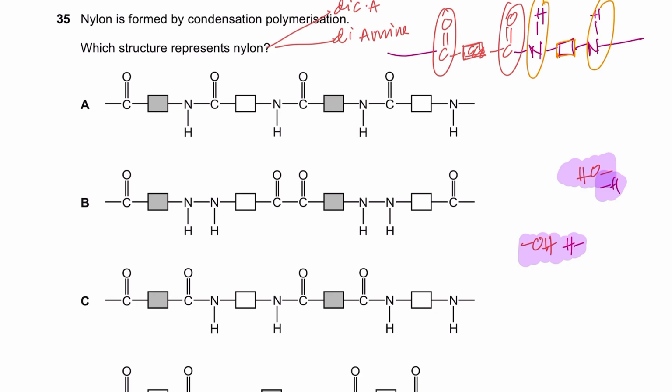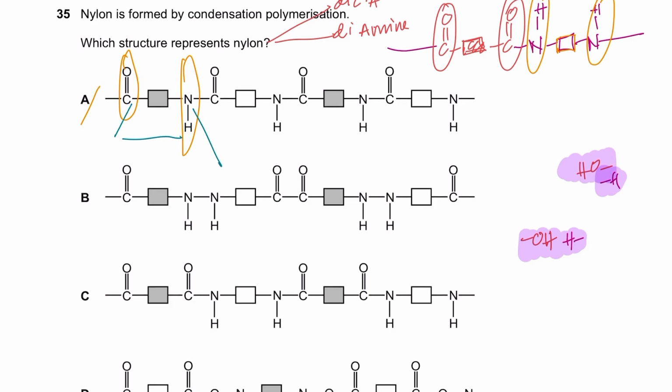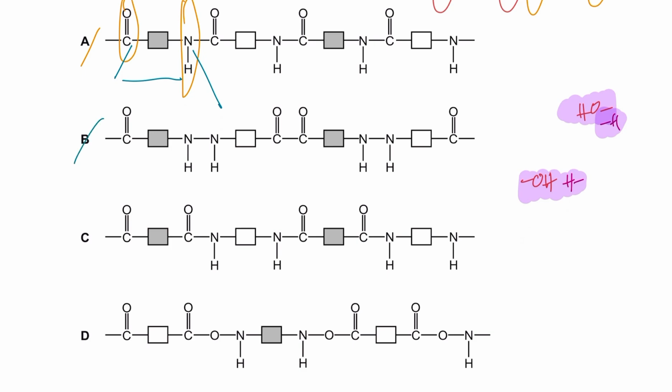Now if you check this out, on one side of the box you have the carbonyl carbon, and on the other side of the box you have the NH. So this is wrong, because this is essentially representing protein, right? One is coming from the acid, one is coming from the amine. So this is essentially representing amino acids. B is also wrong because the representation is not right.